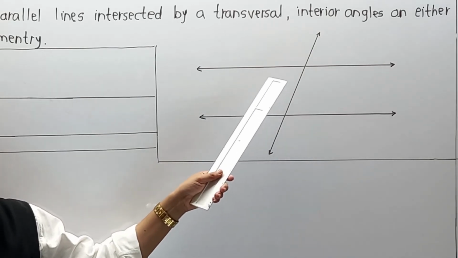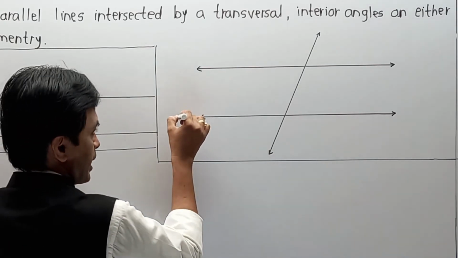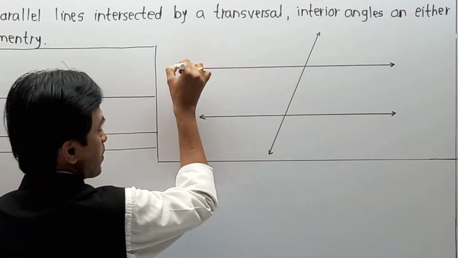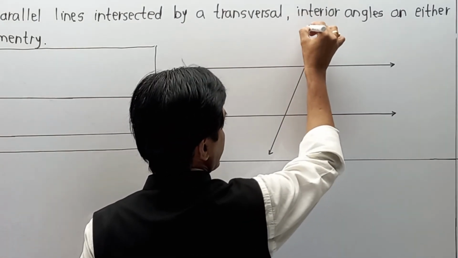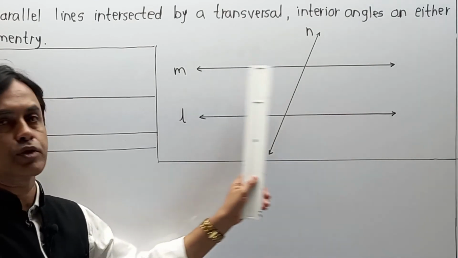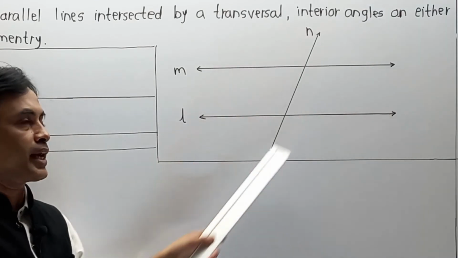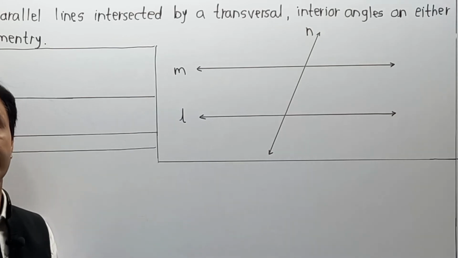First of all, we are supposed to observe this diagram carefully. Now here, let us say line L is one line parallel to line M, and here I am going to indicate line N as a transversal. So as per the given condition, line L is parallel to line M and line N acts as a transversal. Now we have to discuss the concept of interior angle.